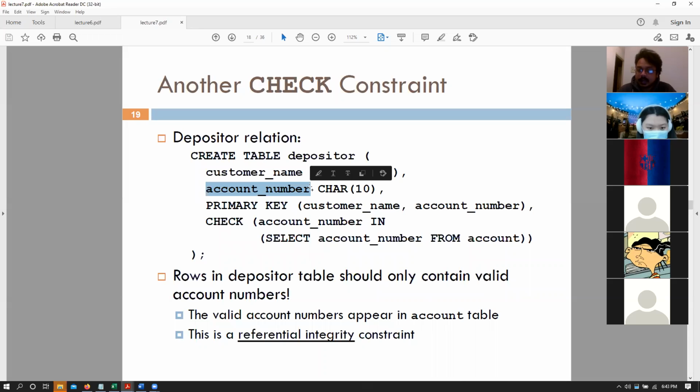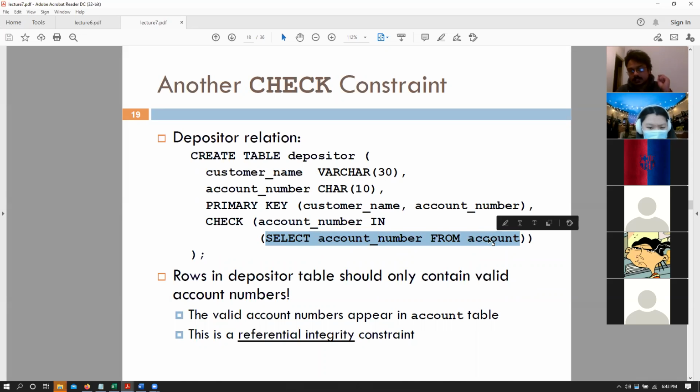It has to be an account number that is a legitimate account number that is in my account table. So select account number from account gets me the list of all account numbers in the account table. And I'm enforcing a constraint that whenever we want to have a depositor, that account number has to be within that list of account numbers in my account table. So in my depositor table, I cannot include an account number that is not in the account table as well.